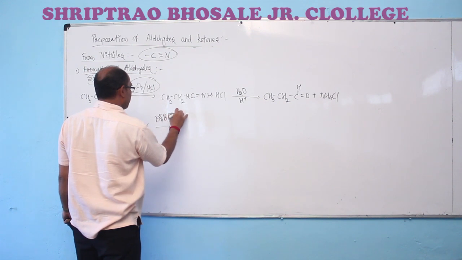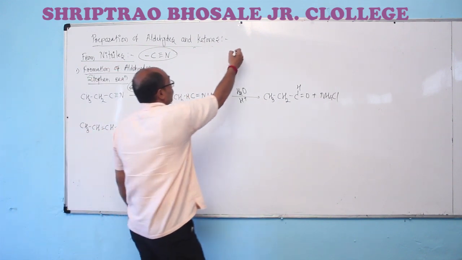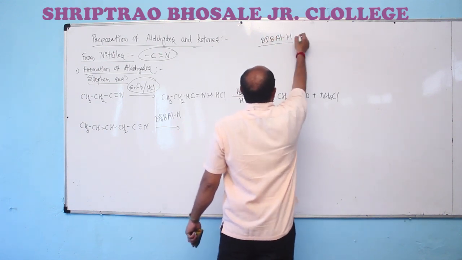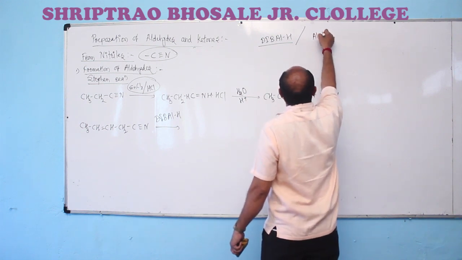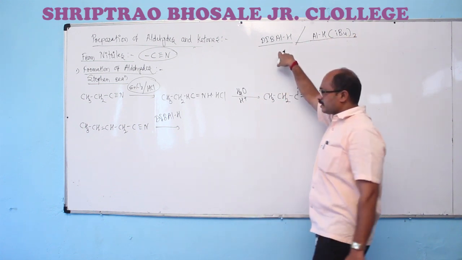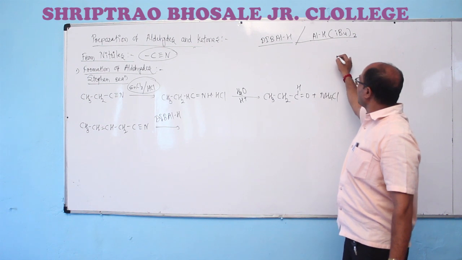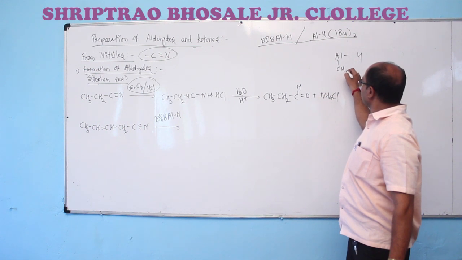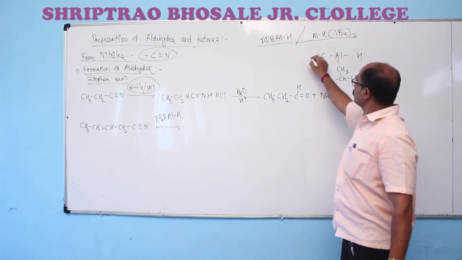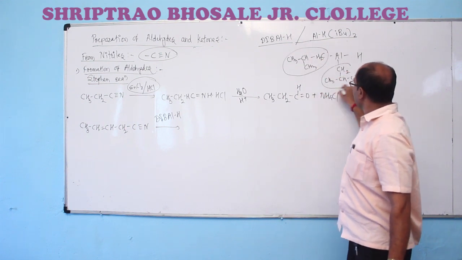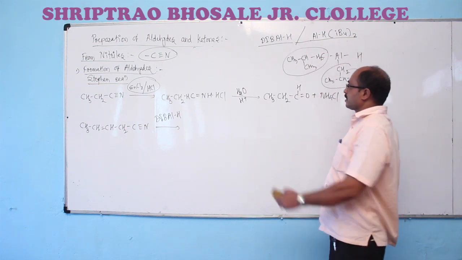Diisobutyl aluminium hydride, or aluminium hydride in bracket IBU2, or the structure here. This one does not have any complicated structure. Aluminium, on one side hydrogen is present, CH2, CH, CH3, CH3, and CH2, CH, CH3, CH3. This is the structure of this compound, isobutyl aluminum hydride.